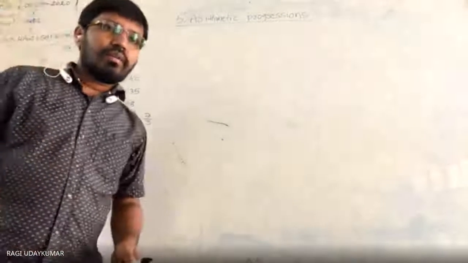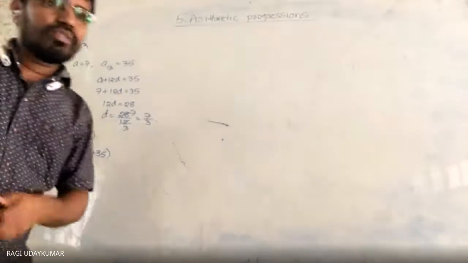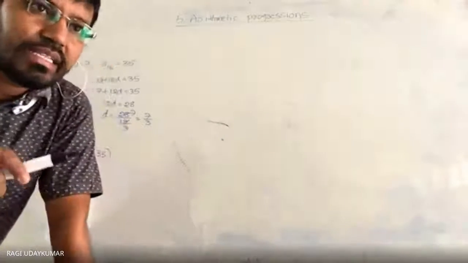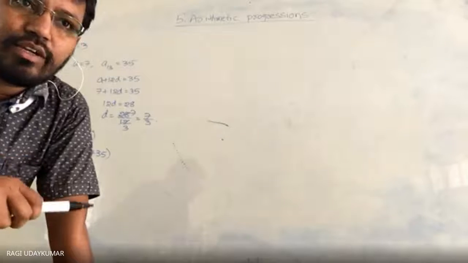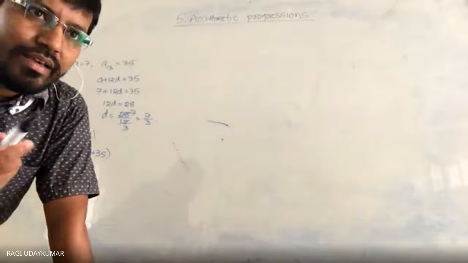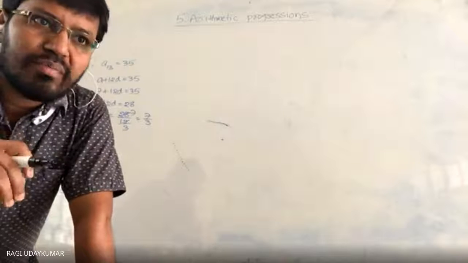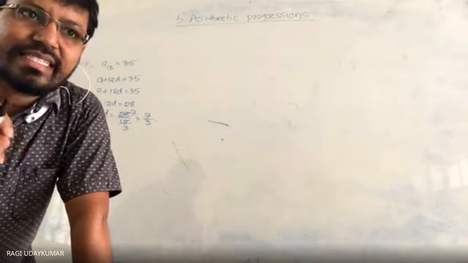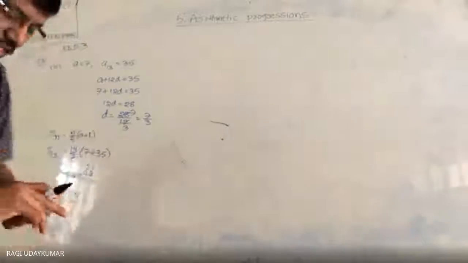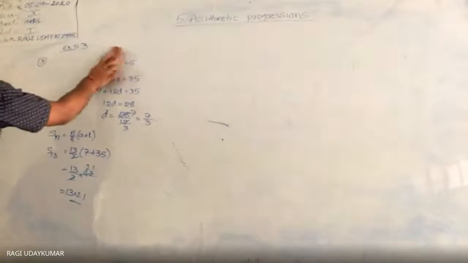Okay. So the third problem. If you see what is given, A12 is given and D is given. From that you can find A, and you can find S12. It is not a very difficult problem. Here, in the fourth problem, A3 is given and S10 is given. Let us see this problem here. You may feel it is difficult.